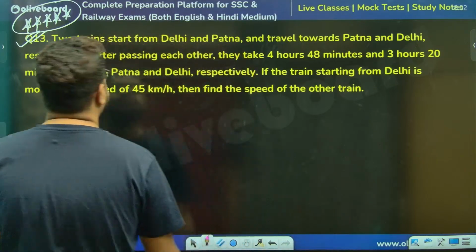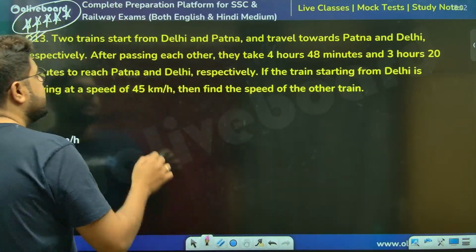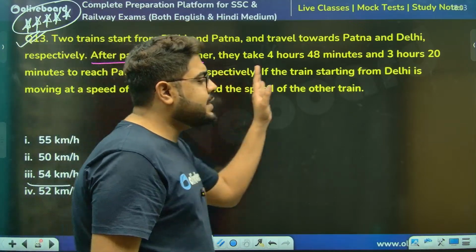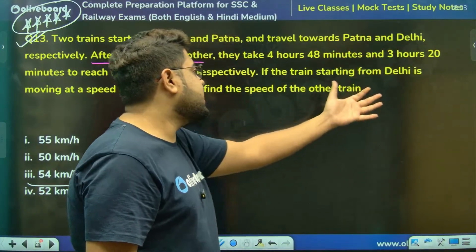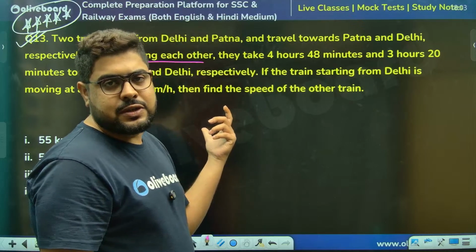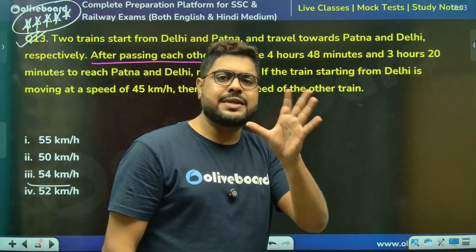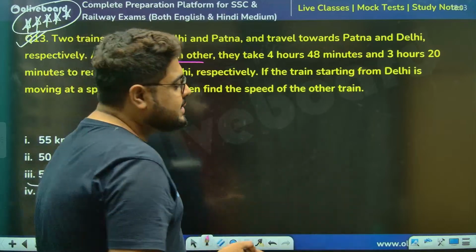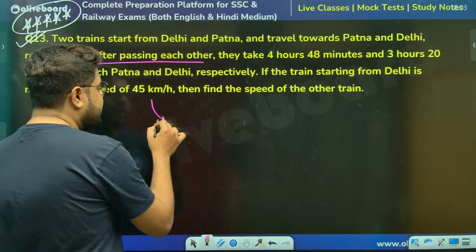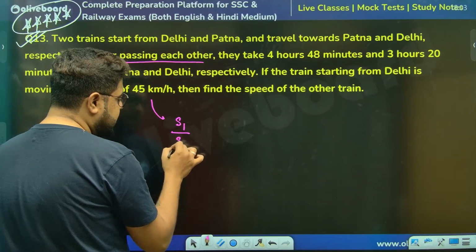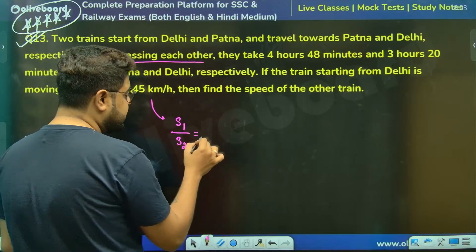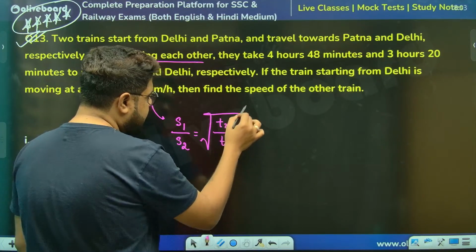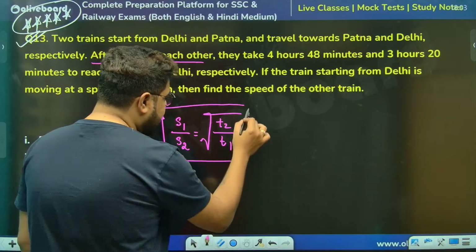If you see this, after passing each other, one train is taking this many hours, another train is taking this many hours, or minutes, whatever, some time is given, and they're asking something about the speeds. So there is a very important shortcut, or actually the concept: S1 ratio S2 is root over of T2 by T1. Remember this.